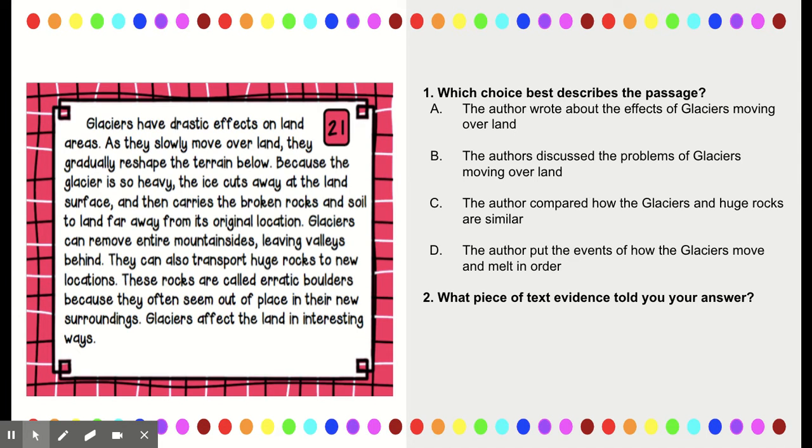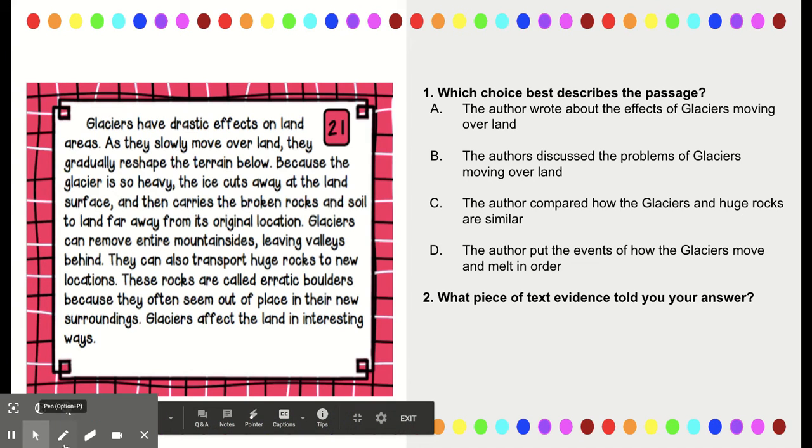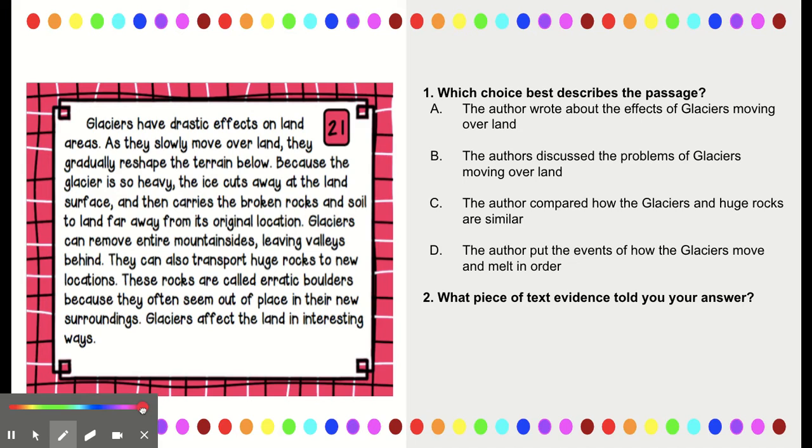All right, kiddos, so here we go. Number 1, remember, I am a good reader, so I read it first. So let's look for some signal words, okay? Right off the bat in the first sentence, I saw this word effects. Okay, it started telling me about glaciers and the effects that they do have. I also saw this word because, and I know we don't often think about it as a signal word, but it's on that anchor chart under the cause and effect section.